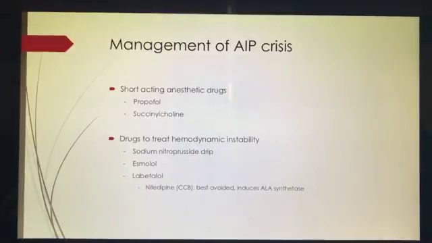In dealing with the management of this crisis, if an exacerbation of porphyria is suspected during the perioperative period, particular attention must be given to skeletal muscle strength and cranial nerve function, because often it's these signs and symptoms that may help predict respiratory failure and an increased risk of aspiration. Post-op mechanical ventilation may be required during acute porphyria crisis. Cardiovascular exams, such as routine vitals, can reveal systemic hypertension and tachycardia, which potentially could necessitate treatment prior to the induction of anesthesia.